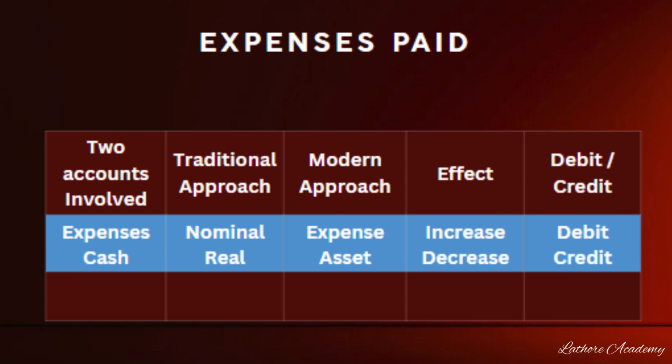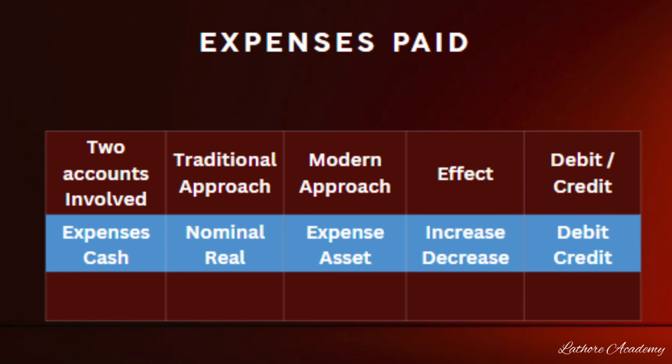As per modern approach, telephone expense, wages, salary are all expenses, whereas cash is an asset. Whenever expenses are incurred by the business, they will increase in the books, whereas cash, when it is going out, will decrease in the books. So the journal entry will be telephone expenses account debited to cash account, or any expenses account debited to cash account.